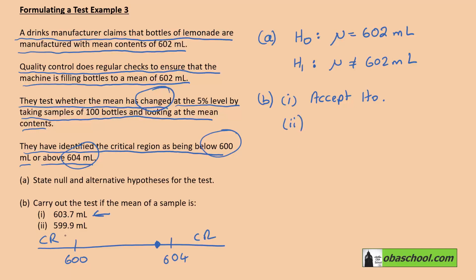In part 2, it's 599.9, which is here. That's in a critical region. So we would reject H0 and say that we have evidence at the 5% level that the mean has changed.